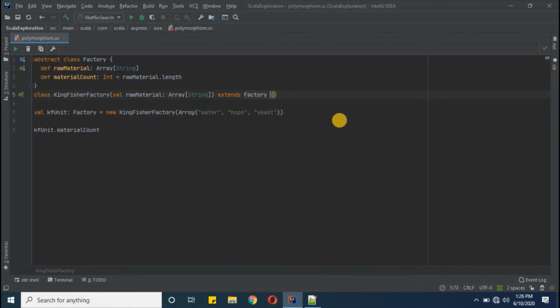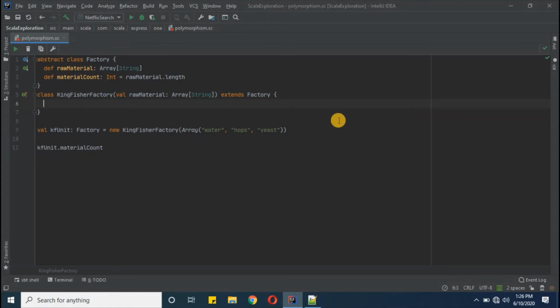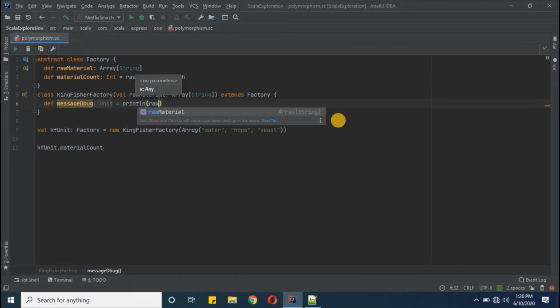Next thing we have seen, if this overrides raw material, you need to implement it in your class body, let's say message debug, and this message debug will simply print this raw material.